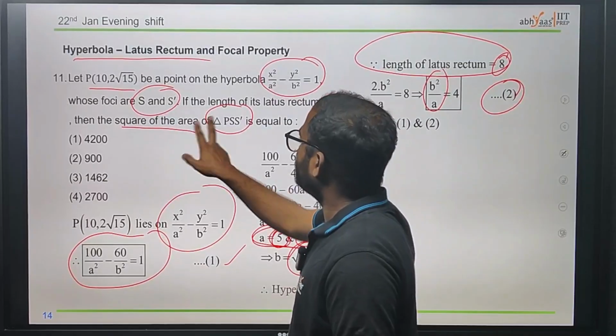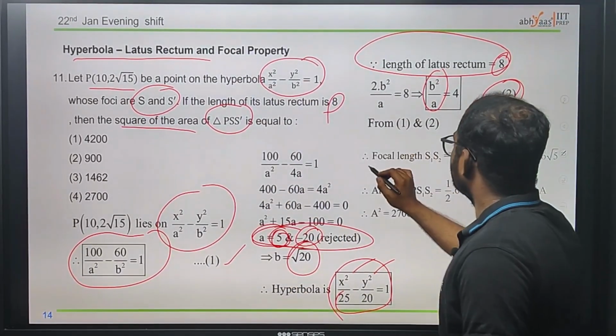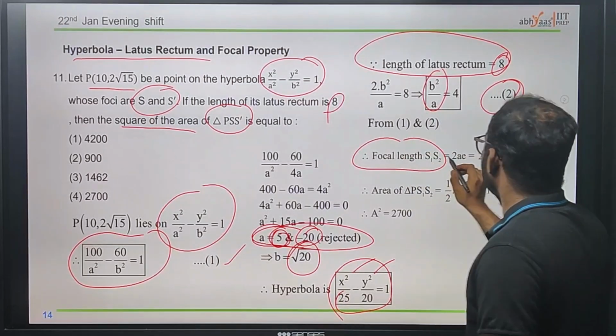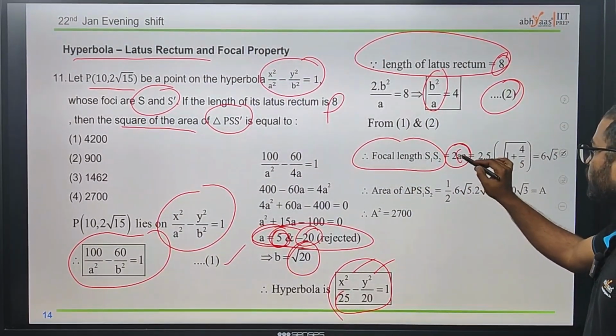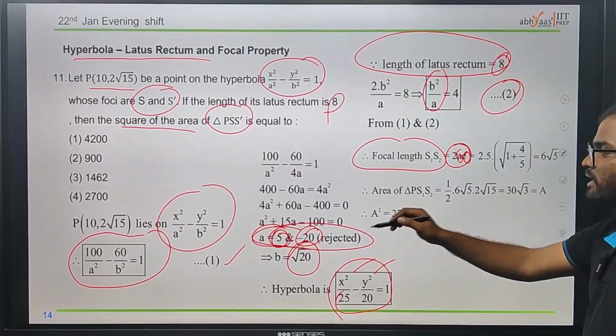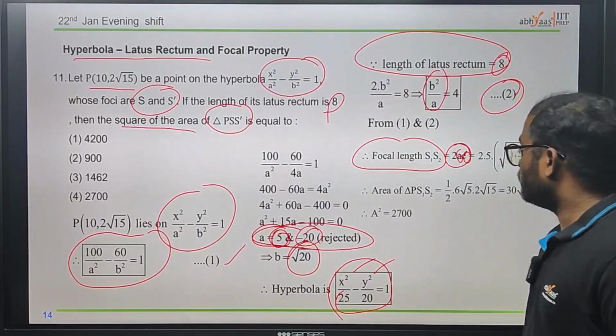Now we need to find the square of the area of the triangle PSS dash. Using the focal length of SS dash, which is 2ae, and substituting a and e using the eccentricity formula, we got 6 root 5.